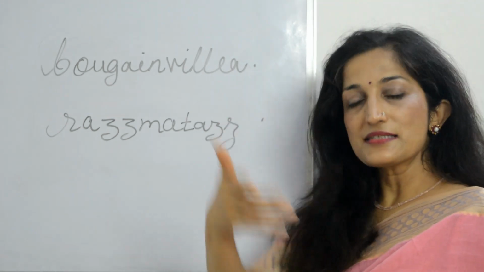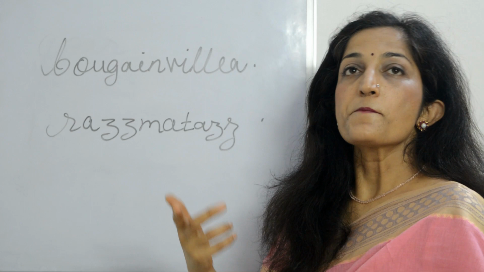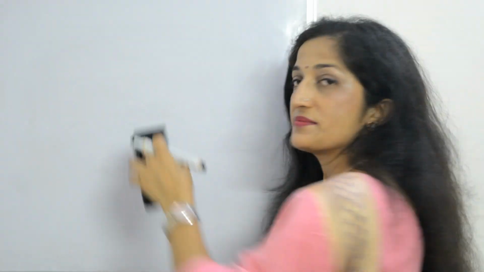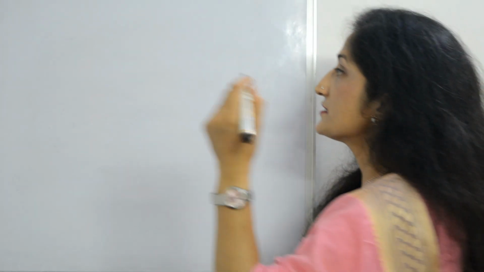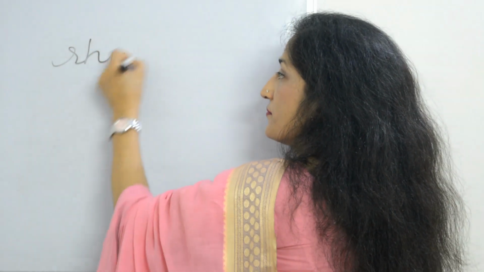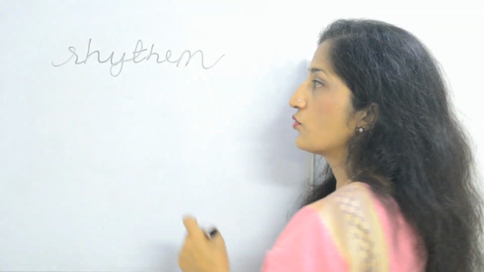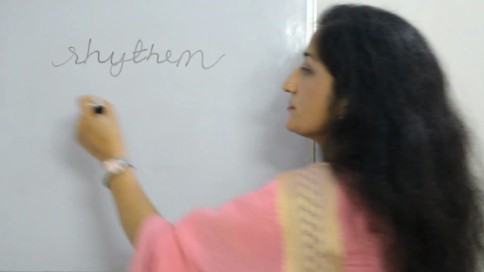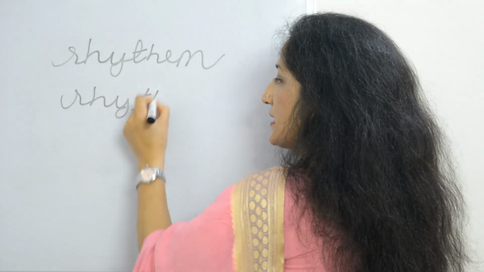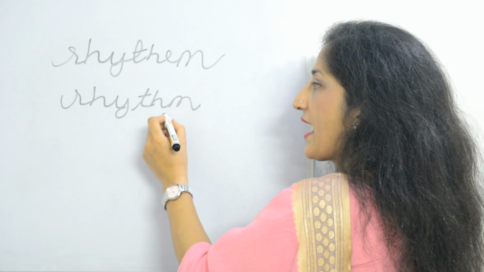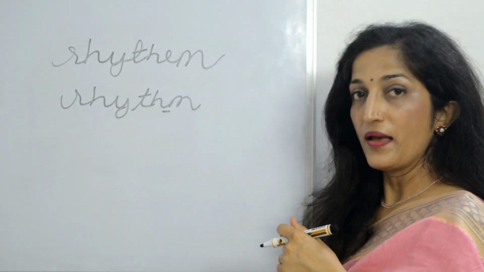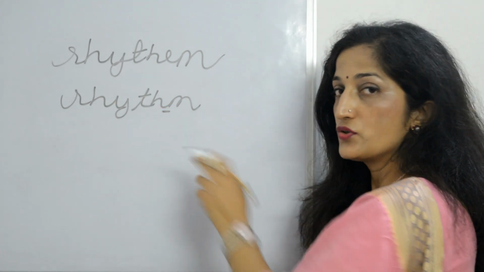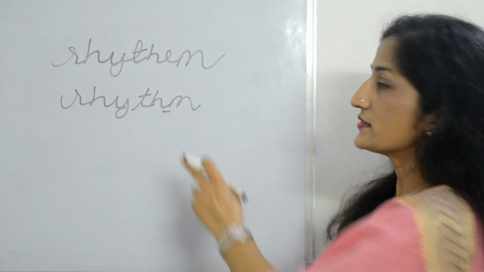Okay, so now the next word that we have is rhythm. There is this clinic near my house, the Smile and Rhythm Clinic, and it says the spelling of rhythm incorrectly. But this cannot go unnoticed. Rhythm is R-H-Y-T-H-M, because we don't have any kind of a sound in between. After the H sound, we don't have an extra vowel, right? So that is why this is the correct spelling.